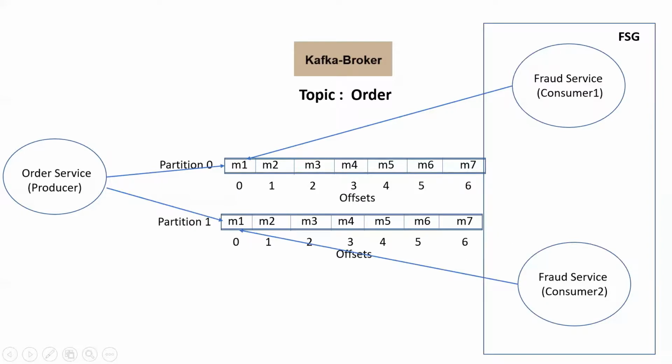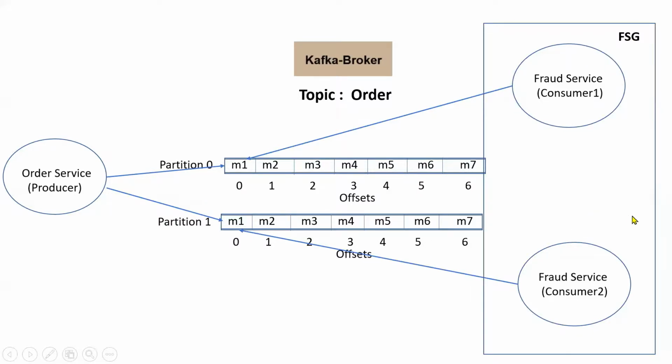This is how parallel processing is supported by Kafka, right? But these consumers must be in the same group. Within the group, each consumer is exclusive to one partition, right? So the messages are not duplicated. At any point of time, two consumers within the same group cannot read messages from the same partition.